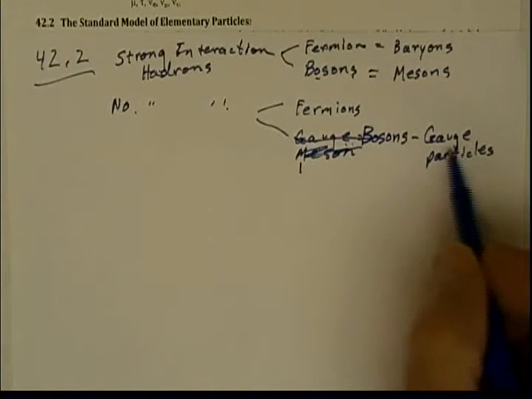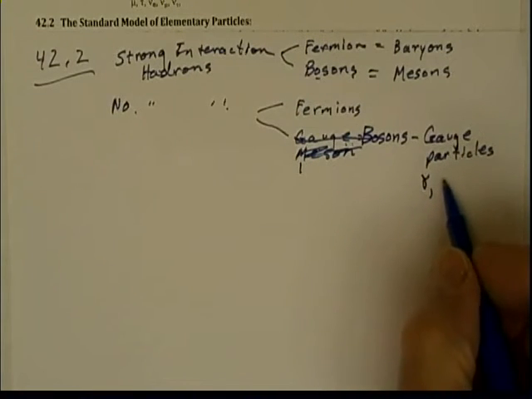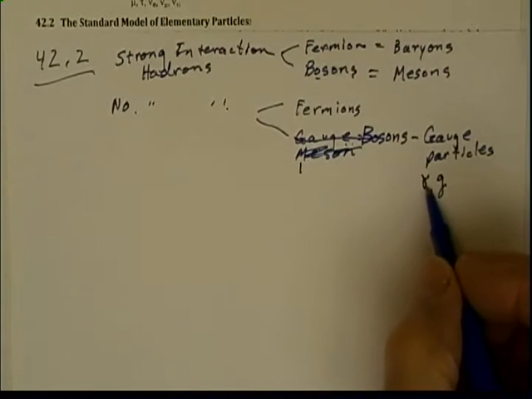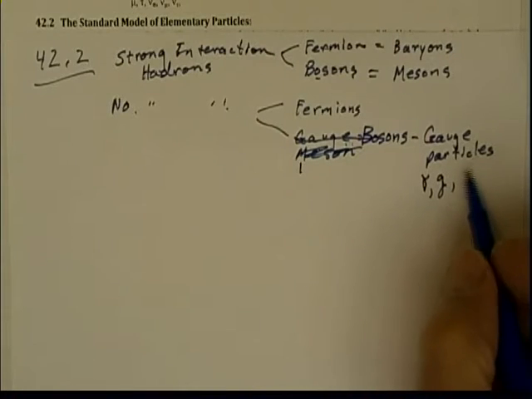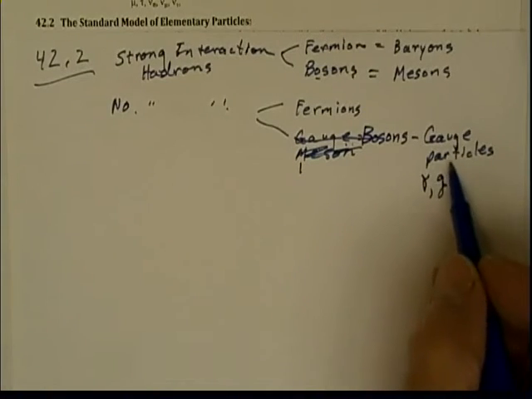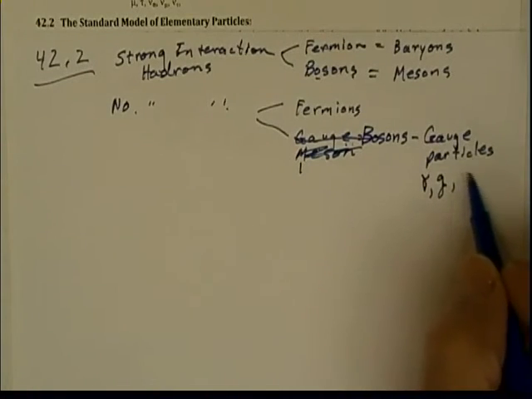Now, I didn't mention these in the last section, but this is, for example, the photon, the graviton. This mediates electromagnetic theory. This mediates the gravitational force, and we have some other particles that can also be strongly interacting.